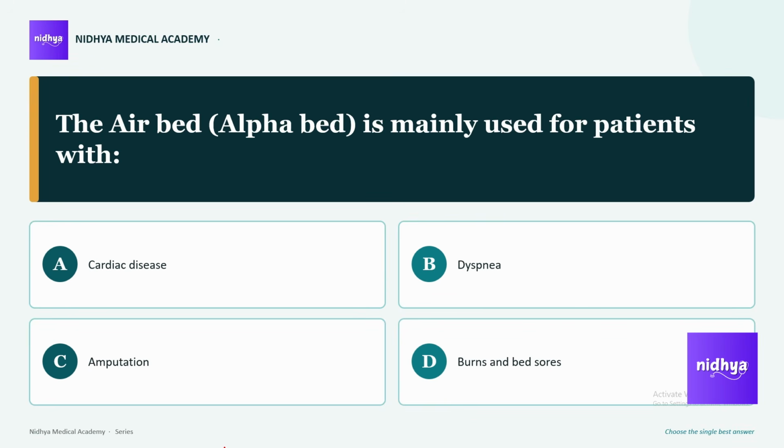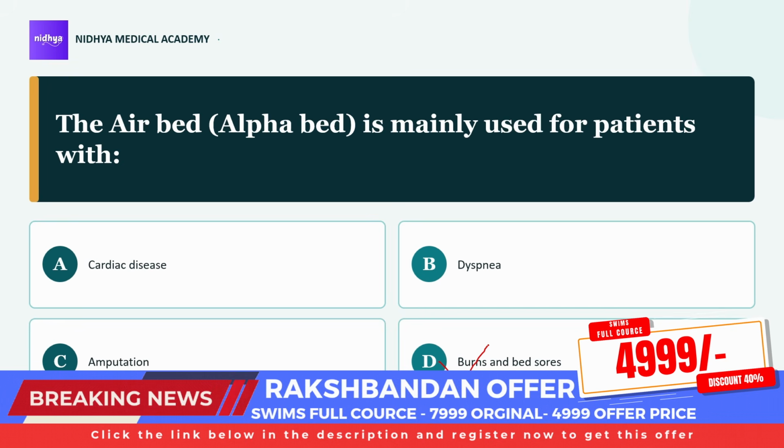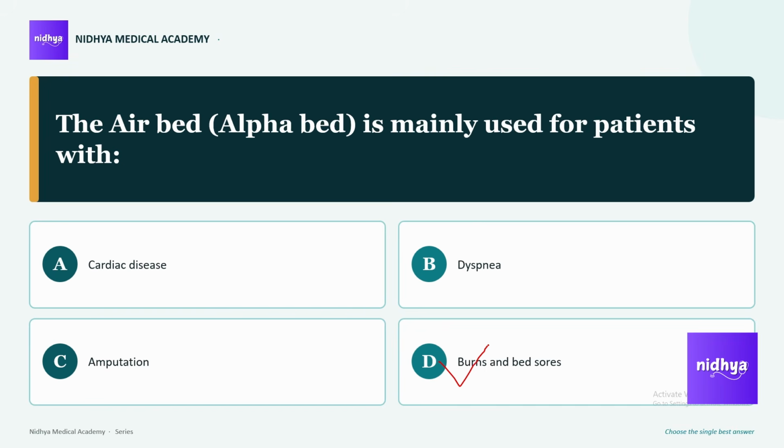The air bed or alpha bed is mainly used for patients with burns and bed sores. Why? Because the goal here is to redistribute the pressure over the whole body instead of only the bony premises. What happens during burns or bed sores? There will be an excessive amount of capillary pressure on the bony premises. So our main aim is to keep the capillary closing pressure within 32 mmHg. For that, an air bed is given for burns and bed sore patients.